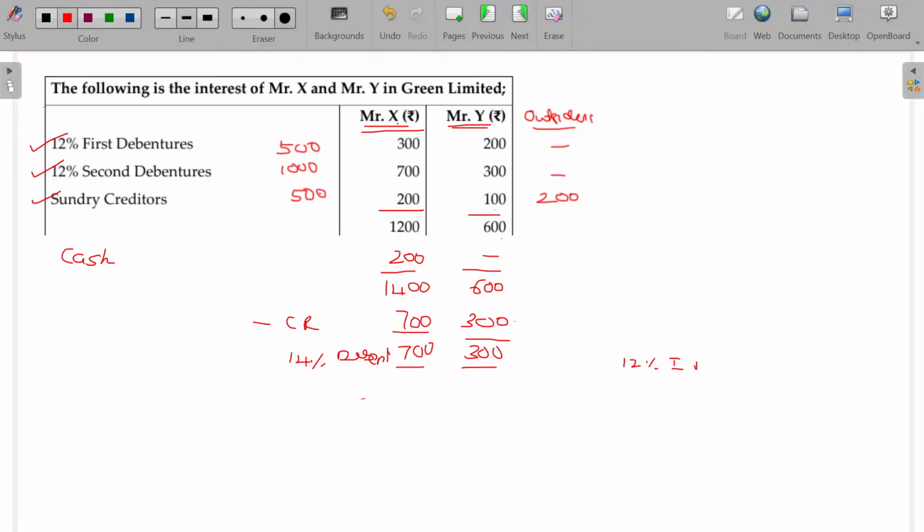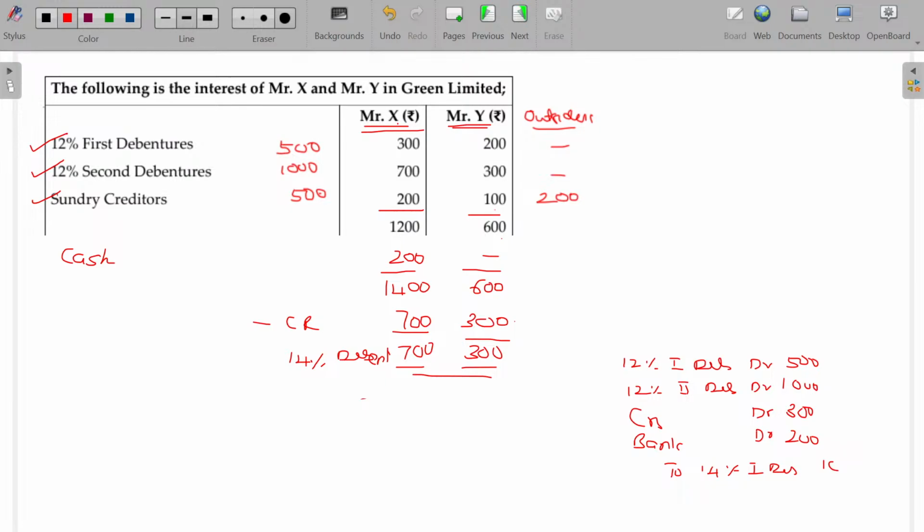12% first debenture cancel. 12% second debenture also cancel. This is around 500. This is around 1000. Creditors around 300 only for X and Y, not the outsiders. Apart from that, we get the cash from one of the debenture holders, Mr. X, which is 200. For all this amount, we ask them to take only 14% first debenture to the extent 1000. Because of this reason, we gained 1000 rupees transferable to the capital reduction.